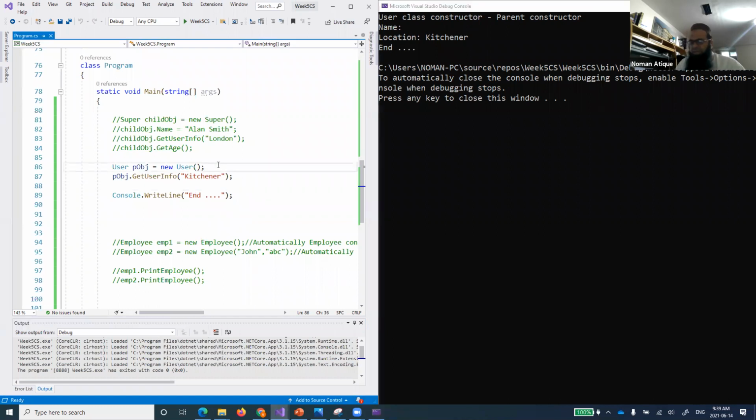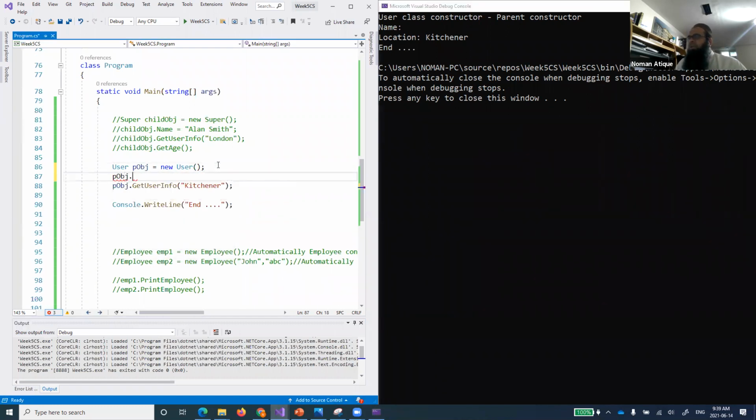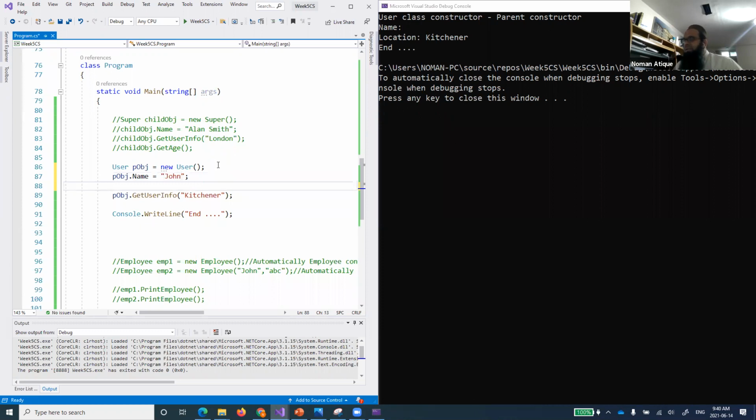So it means that if I want to give it a name, I can give it over here. obj.name equal to John, whatever. Right? Now, another thing, can I access this location from here? Yes. So I cannot access it from this object, even though, of course, whenever something is defined private, it cannot be accessed, not even by this own object of this class. Are you getting that? We cannot even access it by the objects of our own class. So it means that this location is not available anywhere outside of this class world.